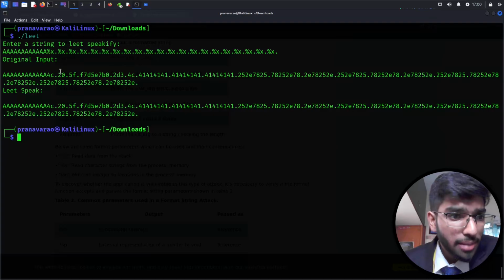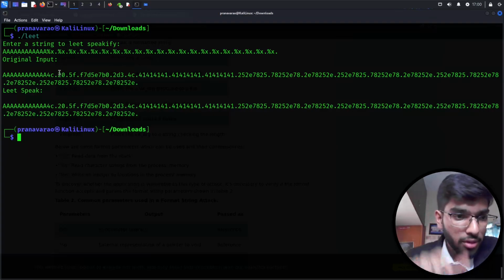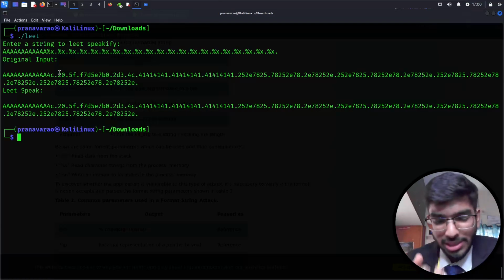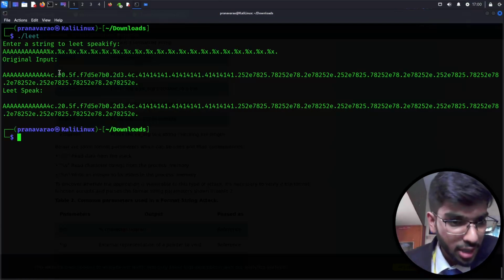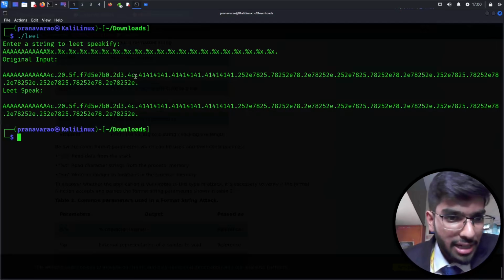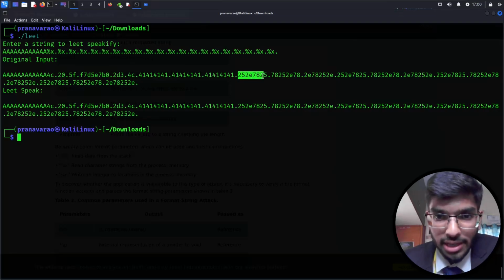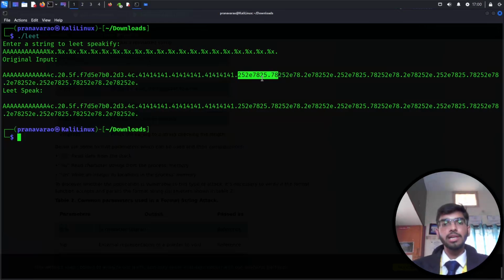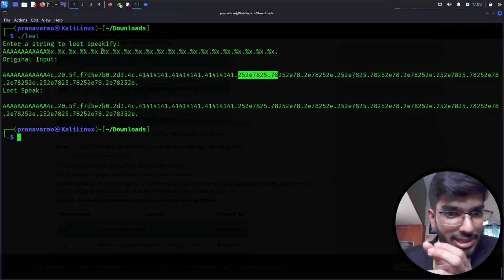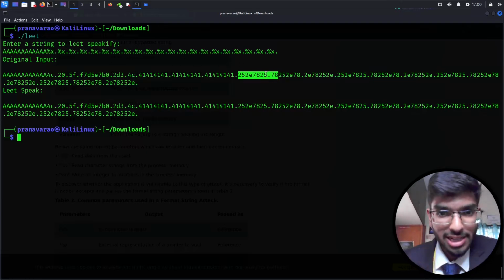Every time a dot comes in, I can see that that is one limit, or the offset kind of thing. And here I can see it start to repeat with 414141, which is A in hexadecimal, and then I can see this being repeated here, 2525 78 25. So these are all the percentage x in hexadecimal being shown here.